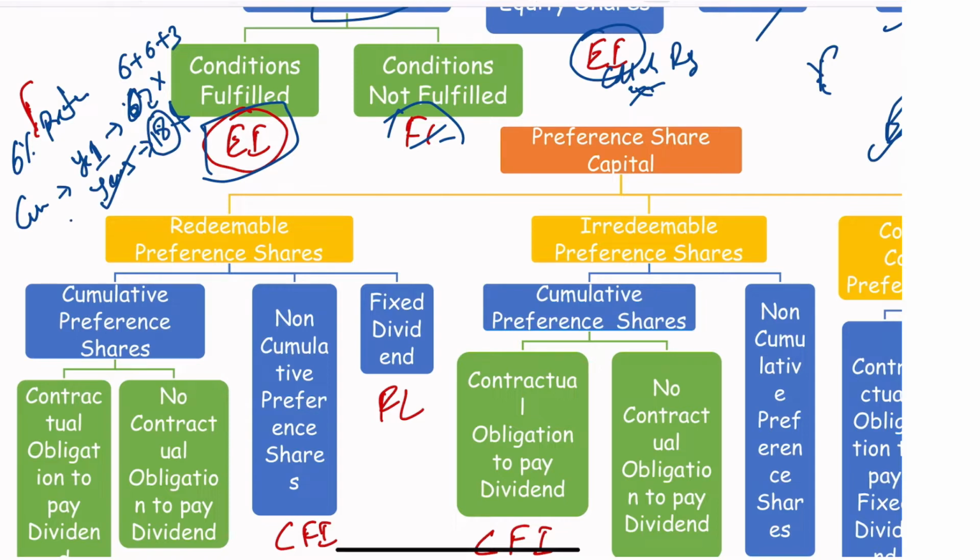If they have profits only in year 3, the company can pay only for year number 3, only the 6% interest can be paid for that year. They don't need to pay for the previous periods. So that is non-cumulative.